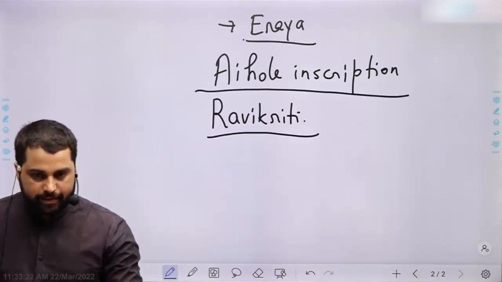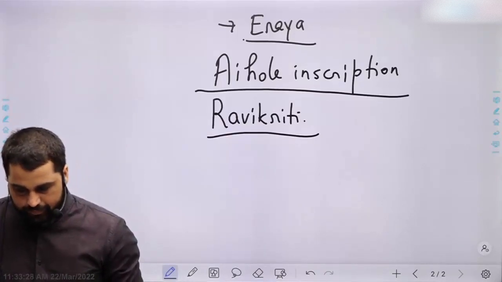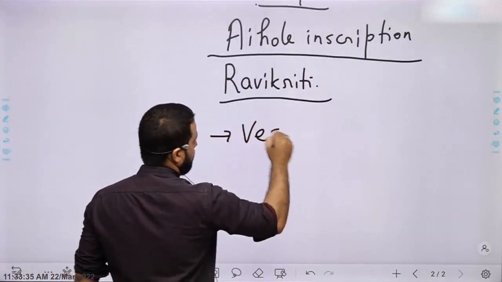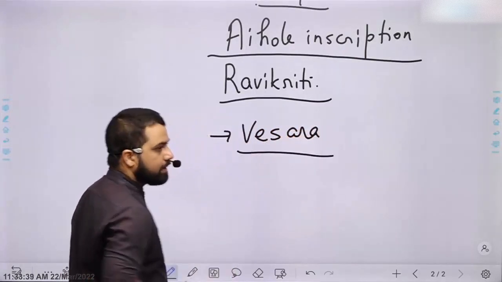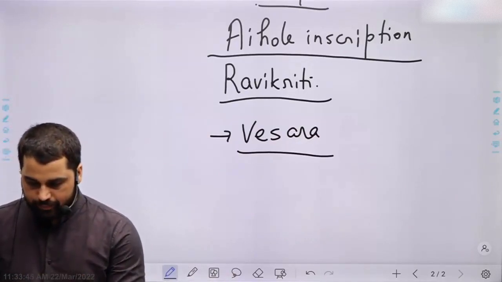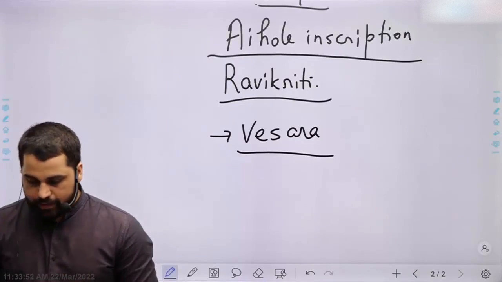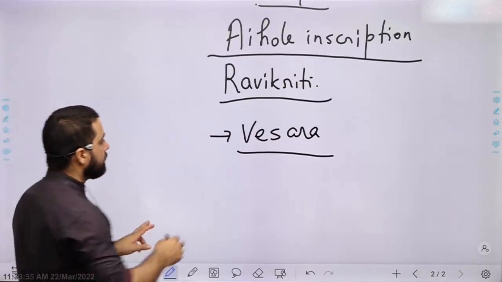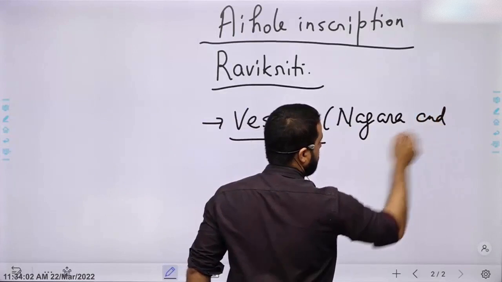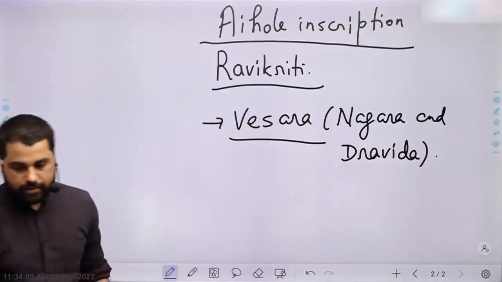Great temples were erected, write down. Great temples were erected in Vesara style of architecture, which has features of both Nagar and Dravid style.